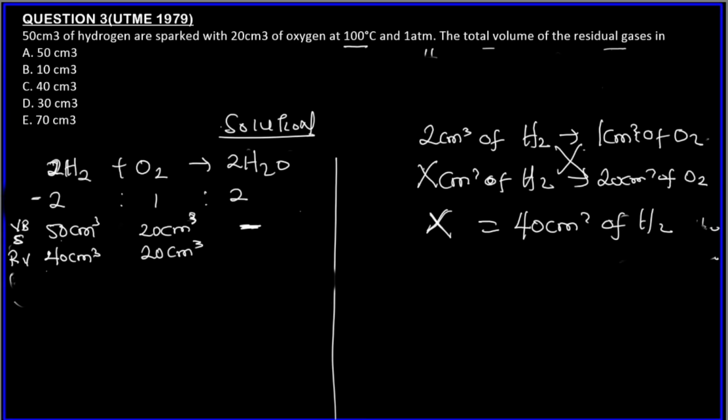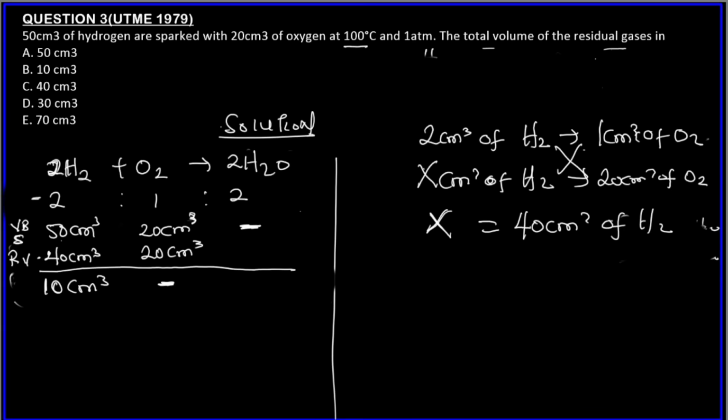Now, we can now find this one. Like I said, we need to find this one. Let's subtract this to find the amount of excess reactants remaining after reaction. So 10 centimeter cube for this one, and for this one it is 0, there's nothing remaining. So this is the amount of the reactant remaining. This is not the total amount of the gases that is remaining.